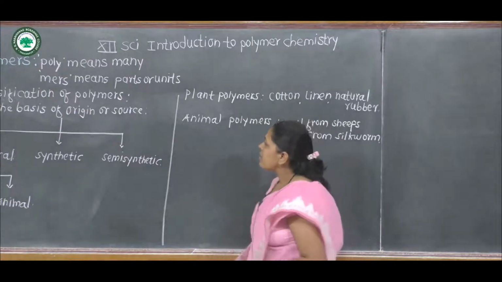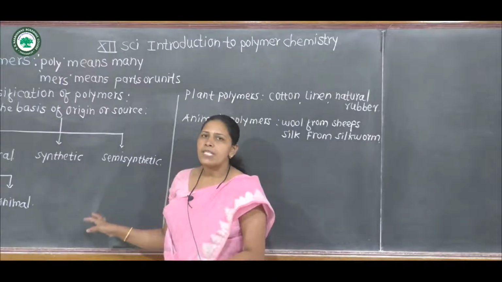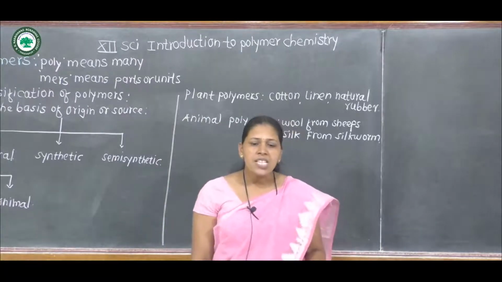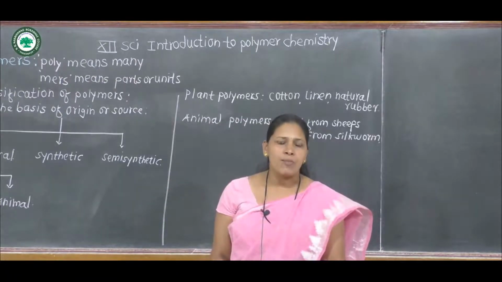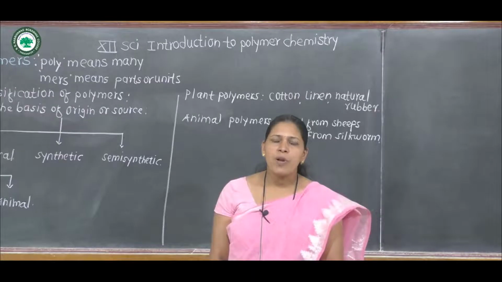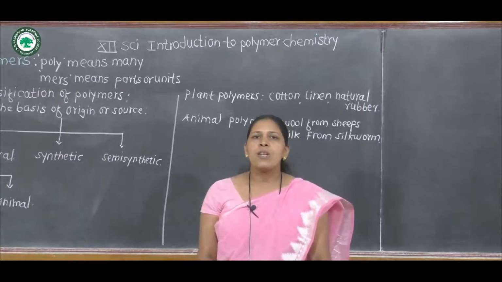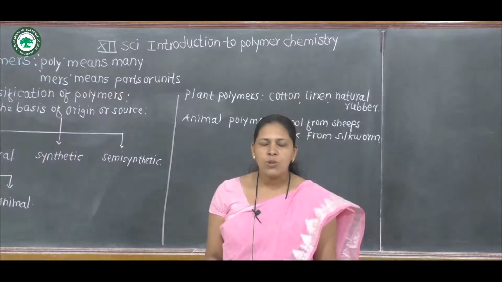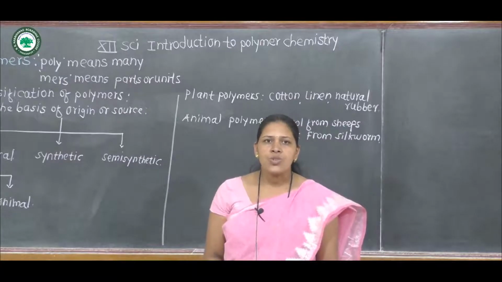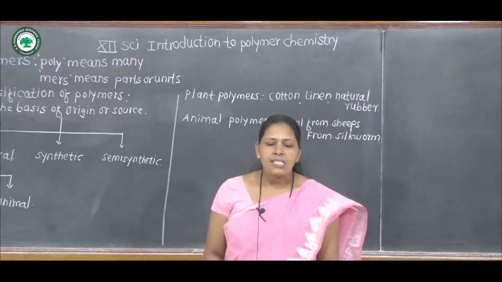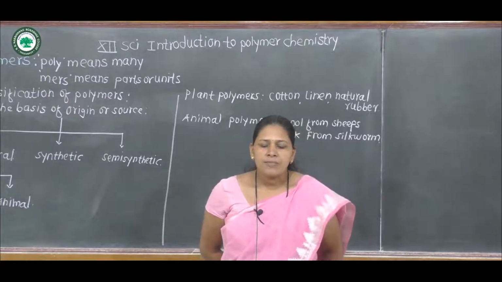Then the next type of polymer on the basis of origin or source is synthetic polymer. Synthetic polymers are man-made polymers. These polymers are prepared by polymerization of one monomer or copolymerization of two or more monomers. For example, nylon, terylene, neoprene, and polythene are examples of synthetic polymers.